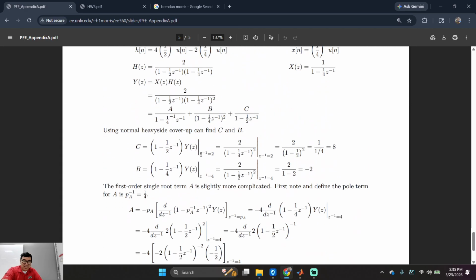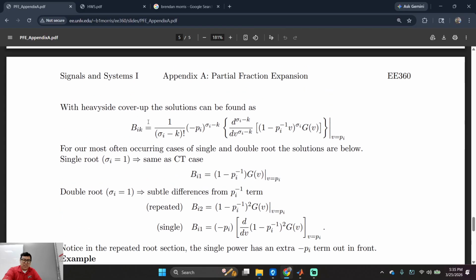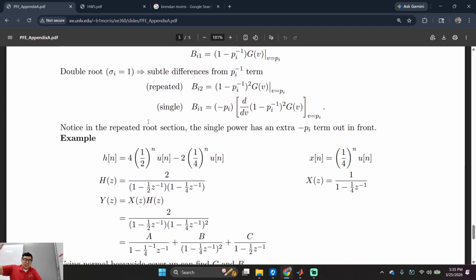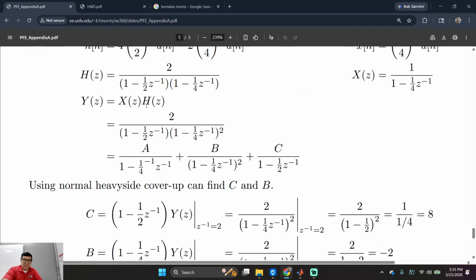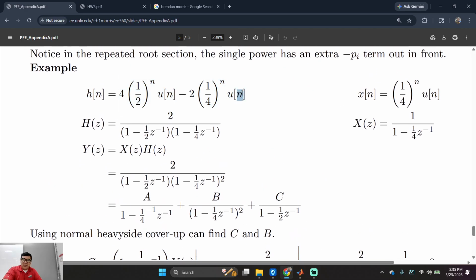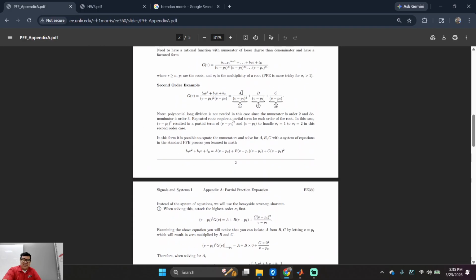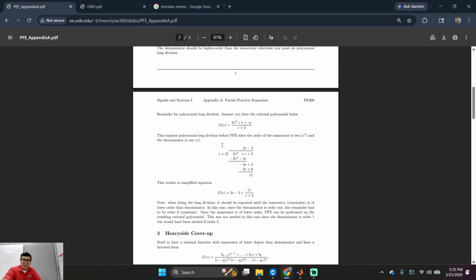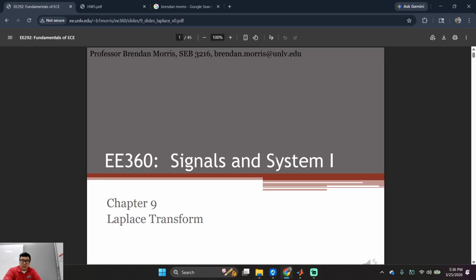Where is it? He doesn't give you one. Okay, do this example too. He doesn't give you a linear constant coefficient difference equation. But if you can memorize this right here, that's a bad one. He doesn't give you an example. But yeah, study the Heaviside cover-ups. Study this one, okay? This is very important for your exam. I promise you that.